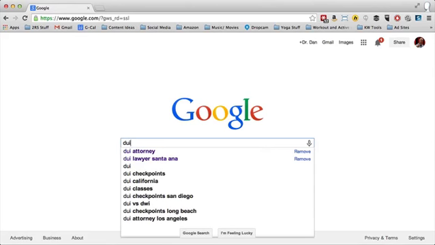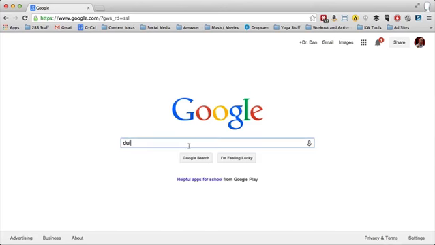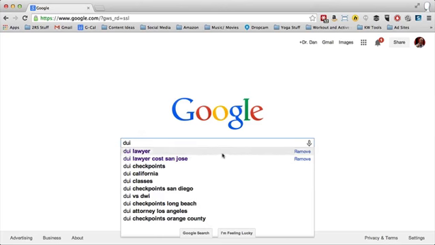So we're going to go in and type in DUI. As you can see, I have some already saved in the web history, so we're going to ignore the ones that say remove. If you have something popping up, that's because you've already done that search. Don't think that's Google telling you it's a popular term, more popular than the rest.